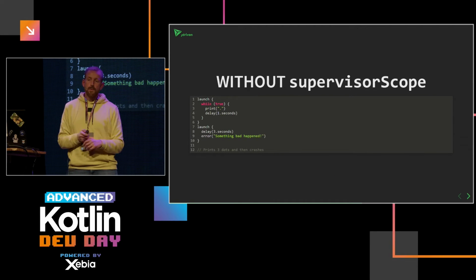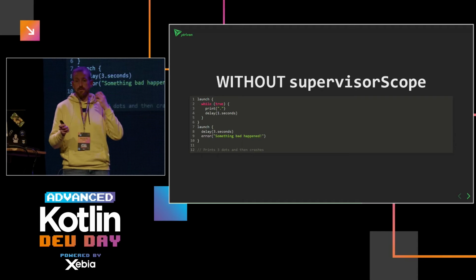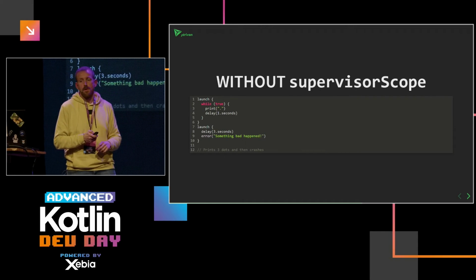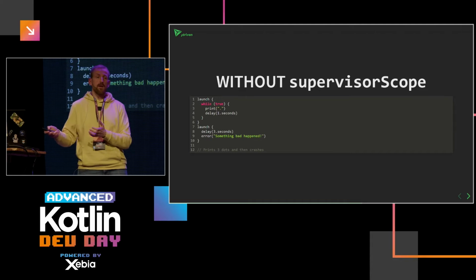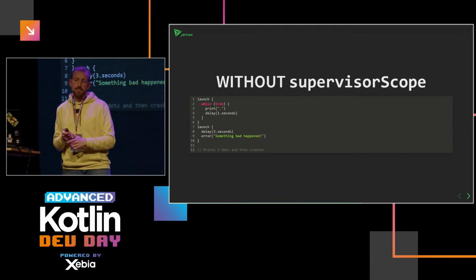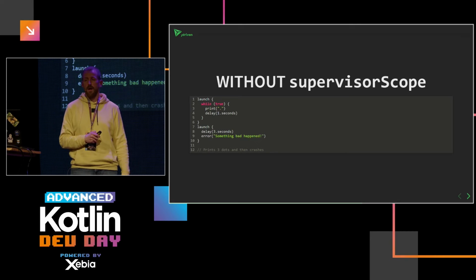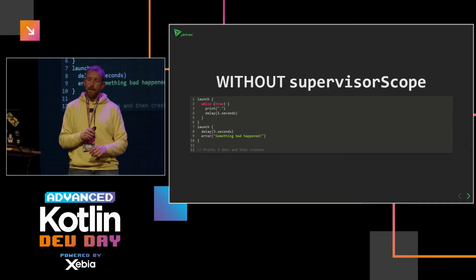So imagine we have two coroutines launched next to each other. The first one just prints a dot every second, very simple. And the second one waits for 3 seconds and then throws an error, saying, hey, something bad happened. In this case, by default, you get 3 dots and then the whole thing crashes because everything gets cancelled. And you see the stack trace, which is convenient, but both of the coroutines are cancelled.